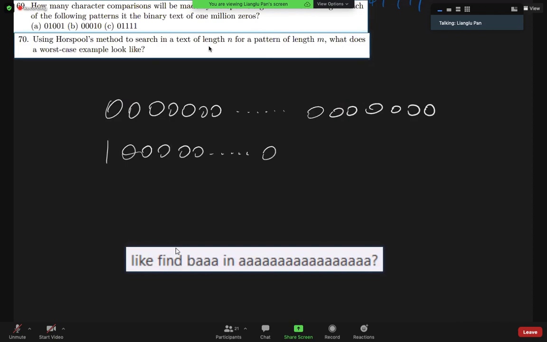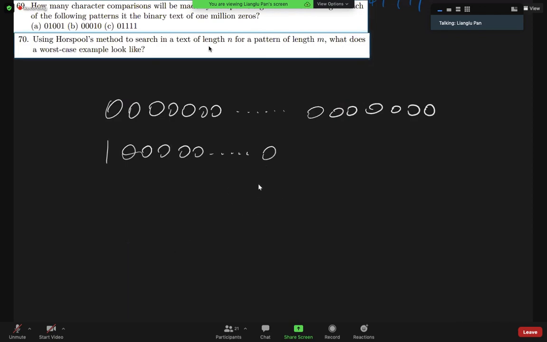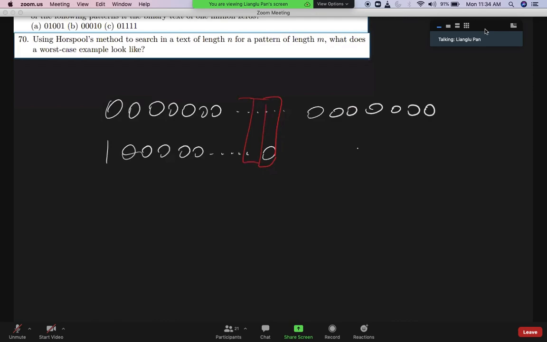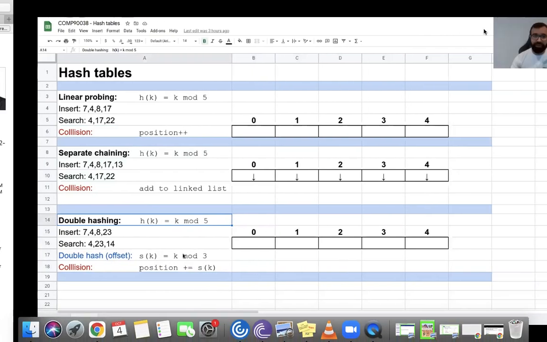And I agree with this idea because now what we have is, remember we start comparing from the end of the pattern. And since the string contains all zeros, we're going to make a successful comparison, 2 successful comparisons, 3 successful comparisons until we reach the beginning of the pattern. And suppose that our pattern has a length of m, then we will need to make m comparisons before we can move the pattern, right? We make m comparisons and the last comparison gives us a mismatch, then we move the pattern.